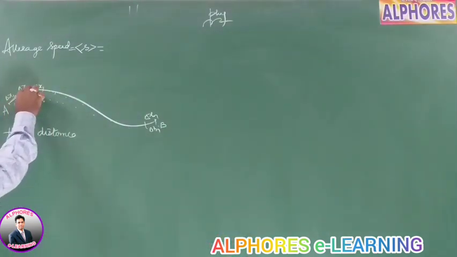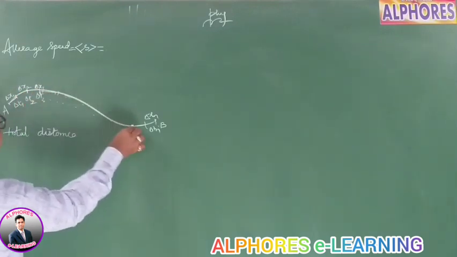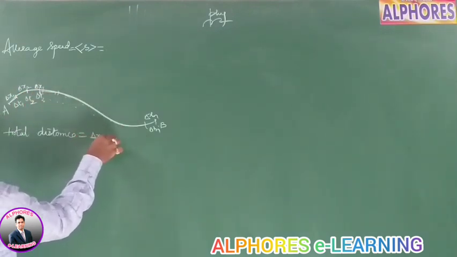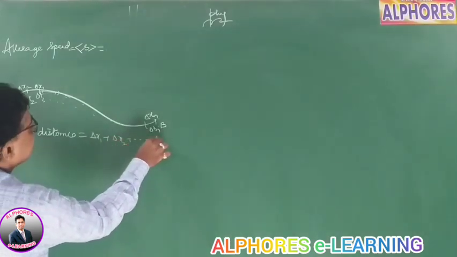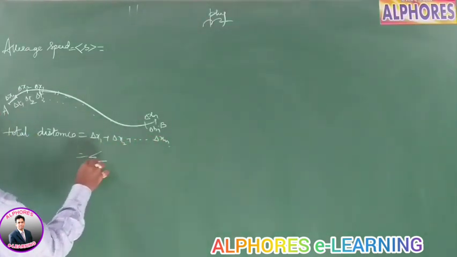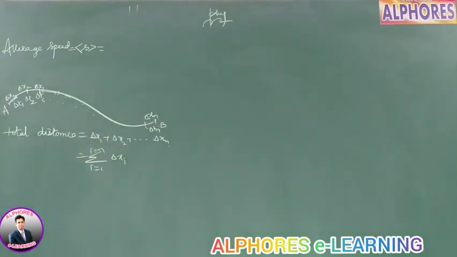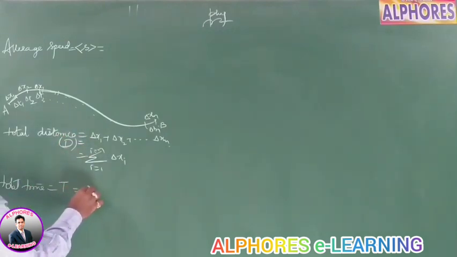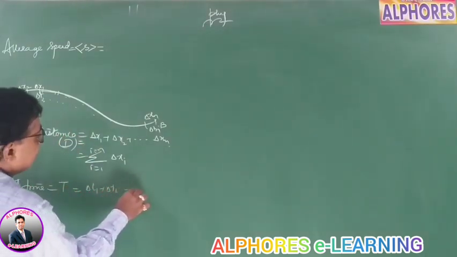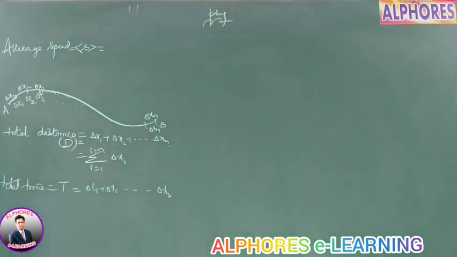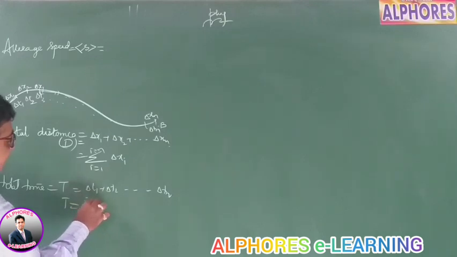So it is delta x1 plus delta x2 plus delta x3 plus delta x4 and so on up to delta xn. That is the sum over i from 1 to n of delta xi. This is the total distance. Well, the total time taken is delta t1 plus delta t2 and so on up to delta tn. Then the total time is equal to the sum over i from 1 to n of delta ti.